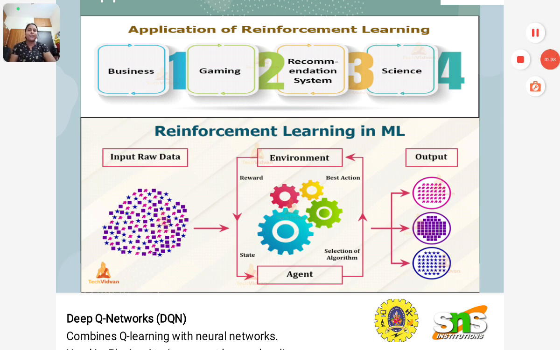The output will be positive or negative, and if negative it gives a penalty. It learns to observe its desired outcome. So this is the basic process of reinforcement learning in machine learning.